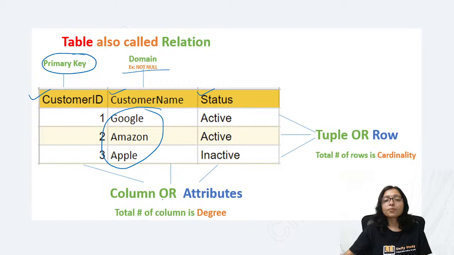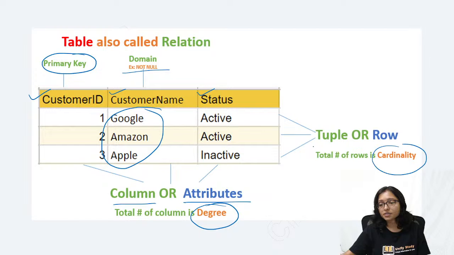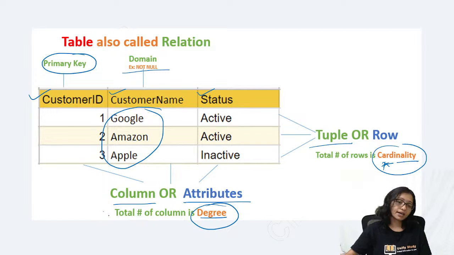Here columns are called attributes, that is the degree of a relationship. Degree means columns, and cardinality means rows. Very important. Rows are called cardinality. Degree means the columns are called the degree.